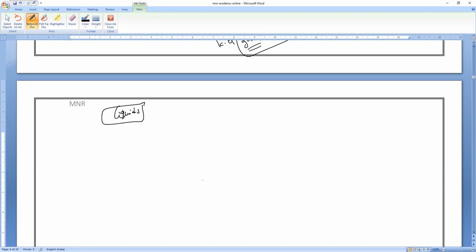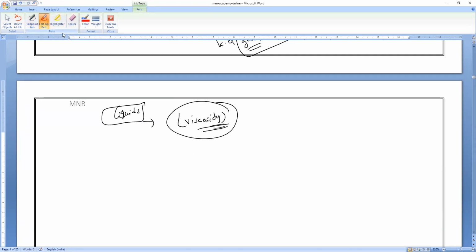Thickness, in the sense, we used to call it viscosity. Can you say that again, sir? Yes, the diffusion in liquids depends upon the thickness. I am saying it to you: the diffusion in liquids depends upon the thickness of the liquid. The thickness only we used to call what, guys? Everybody respond. Viscosity. Okay.